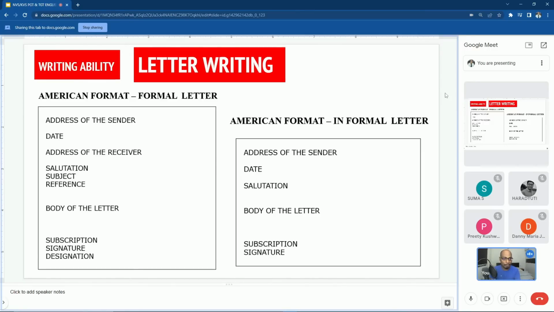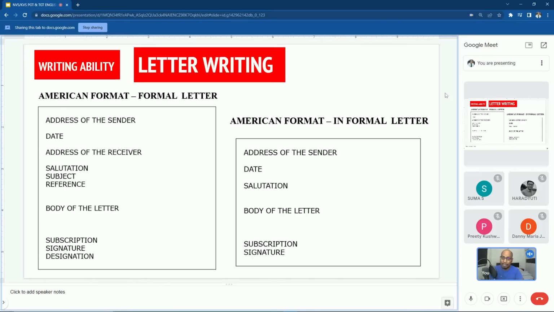So reference means, Ghosh, when you write one letter to me, and I give a reply to your letter, now you are writing another letter to me with reference to the previous letter. So what will you write? Reference to your previous letter dated so and so. Then I'll understand that, okay, we are already communicating, there is a correspondence between you and me, and you are writing a reply to my previous letter dated so and so. Understood, Ghosh? Yes, now I can understand. Right.